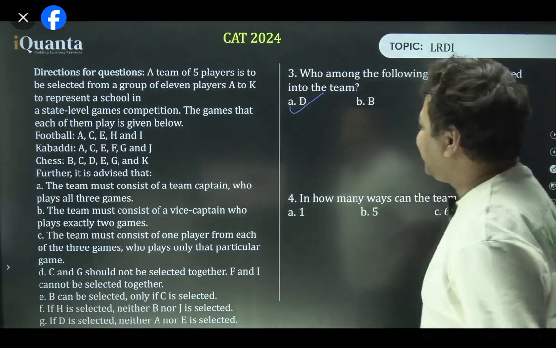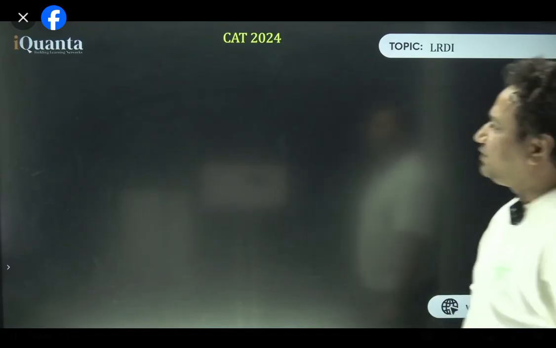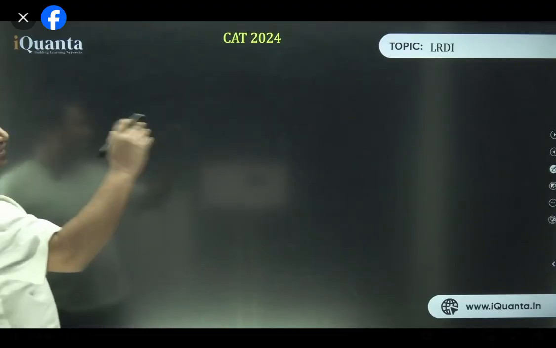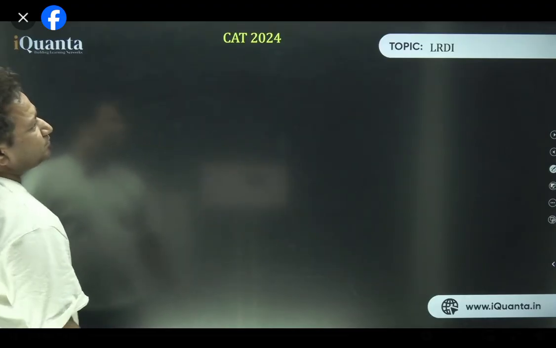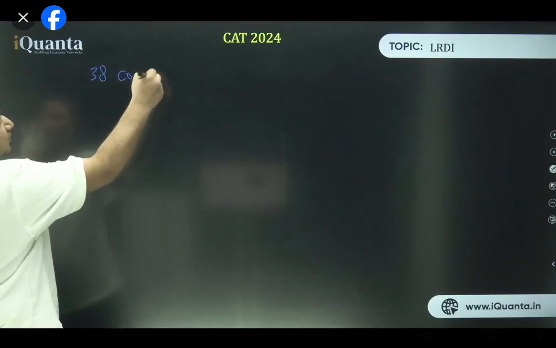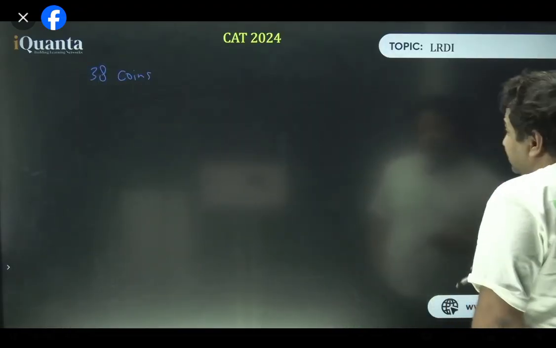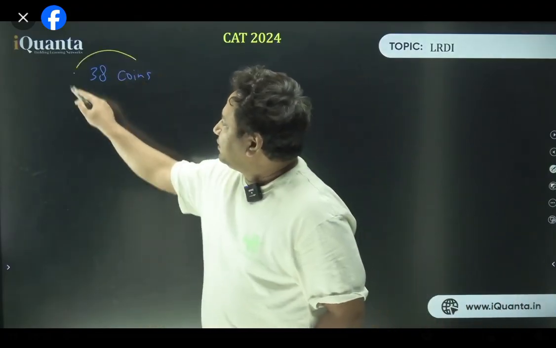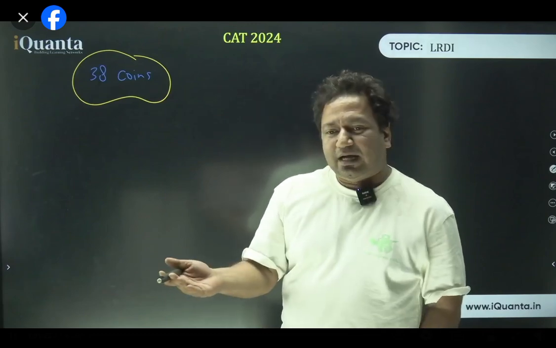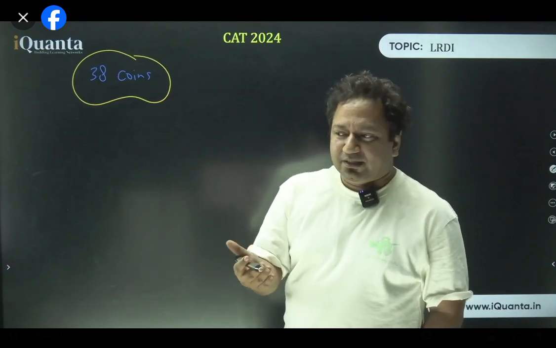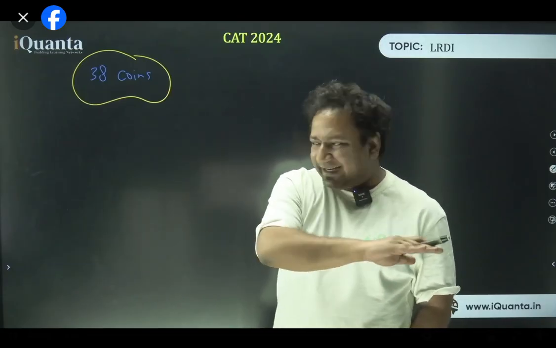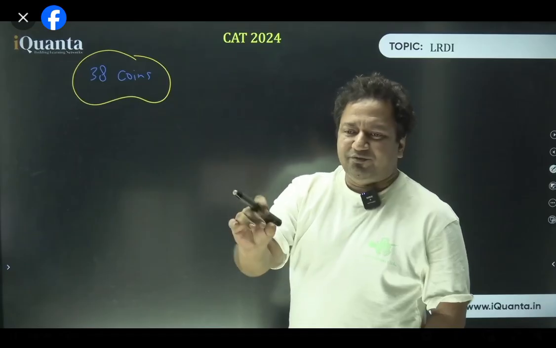Before going further, this is the last set. I'm going to play a game with you guys, a logical reasoning game. The game is like this. There are overall, let's say, 38 coins lying on a table. Coins picking, it can be anything. Coins picking, matchsticks picking, etc. Before going there, I would like you guys to be in that zone because it can involve a lot of algebra. So let you have like 2 to 3 sessions of algebra more. Then I'll take an entire video, a complete video on coin picking, but I'll give you an idea of what coin picking is all about.